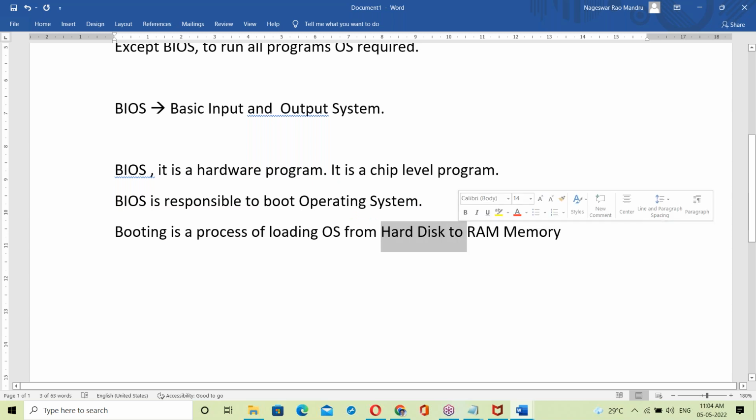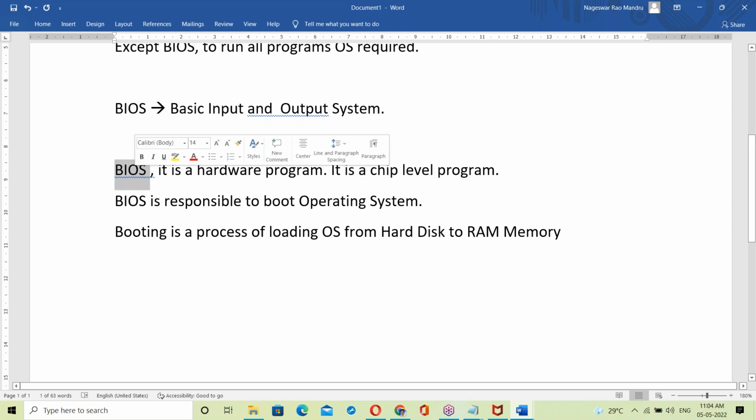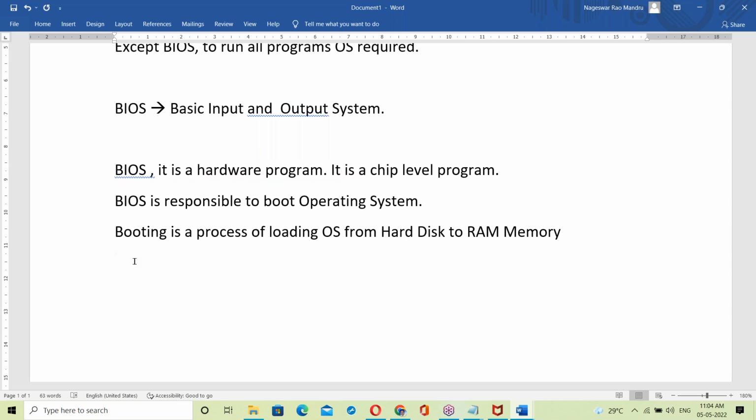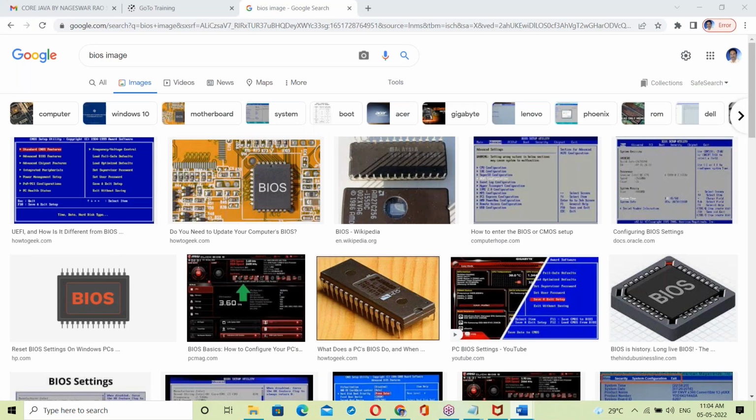Once you power on the system, first of all power goes to the BIOS chip. That BIOS program activates. That BIOS program is responsible to load the OS into RAM memory. So before the OS starts, first of all the BIOS program starts. It loads the OS from hard disk to RAM memory. Once the OS is loaded into RAM memory, your system is ready.